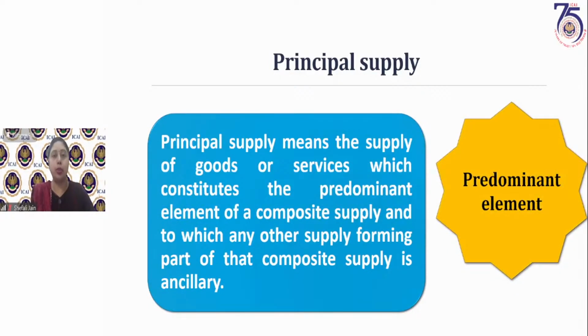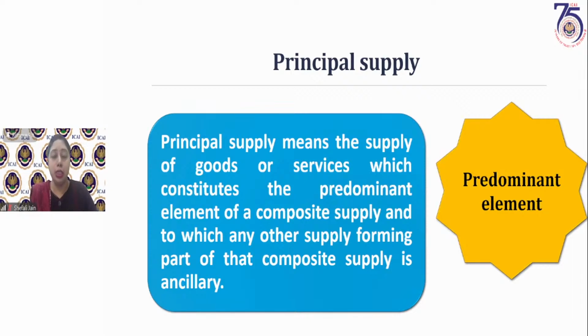So this is what we understood from the definition of composite supply, that at least two supplies are being made collectively, and out of which one would be the main supply, and the other supplies would be ancillary supplies. And these supplies are made generally together in the ordinary course of business.